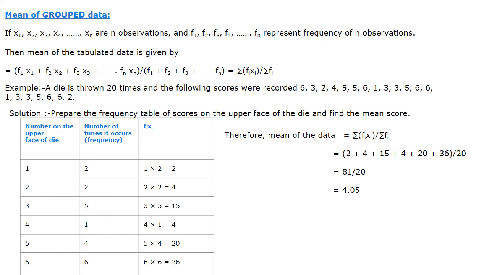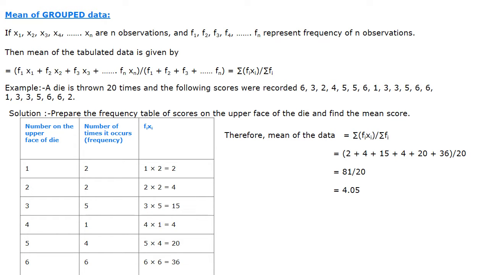Mean of a group data: x1, x2, x3, x4, up to xn are observations. Observations means here, x1 is the marks. Suppose one exam is conducted. In that exam, x1 marks are obtained by f1 students. So x1 and f1 are the corresponding observation and corresponding frequency. x2 marks are obtained by f2 students. So x2, f2 are the corresponding observation and corresponding frequency, like that xn, fn.